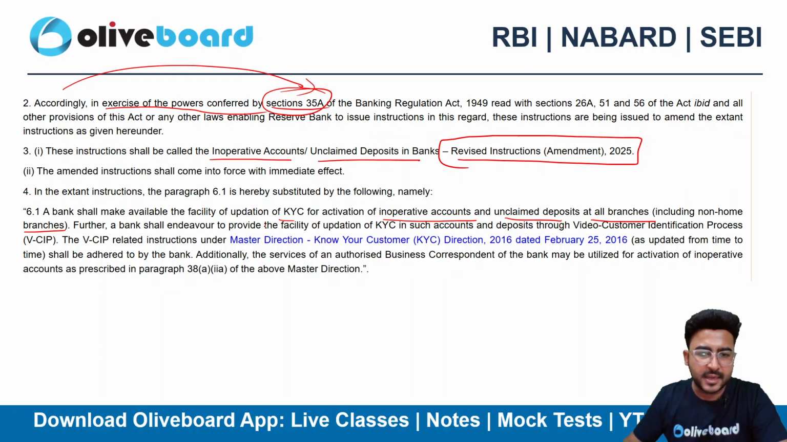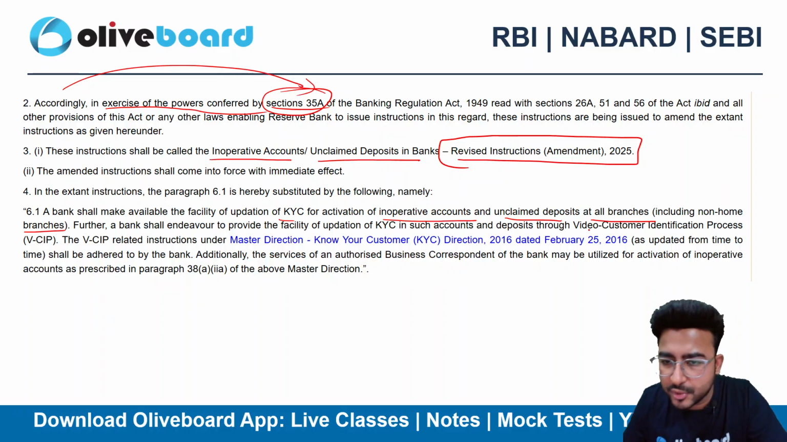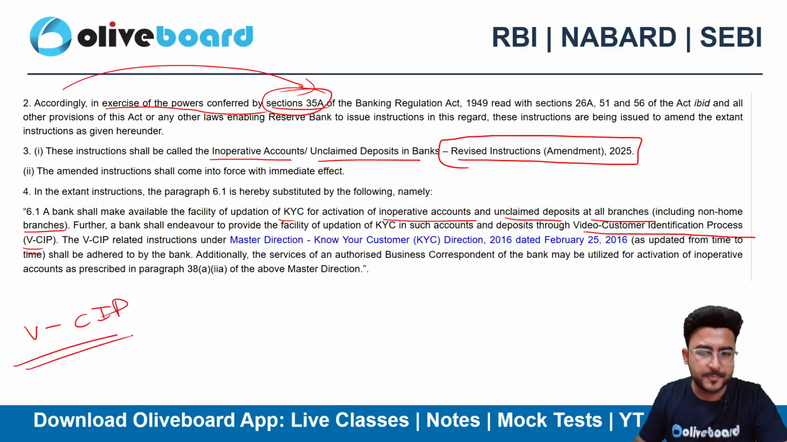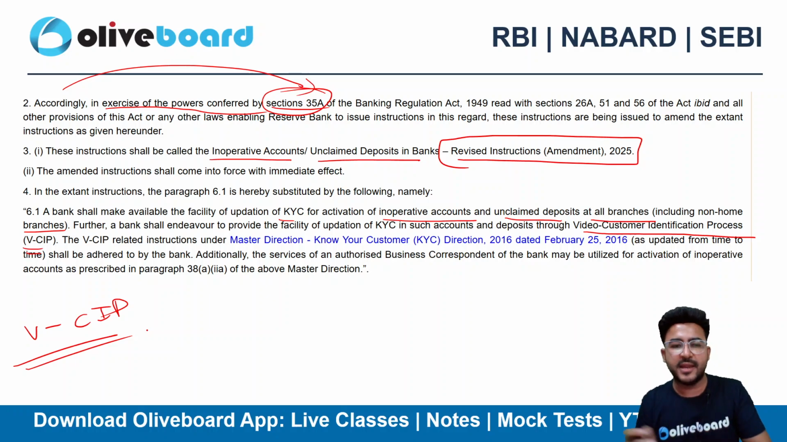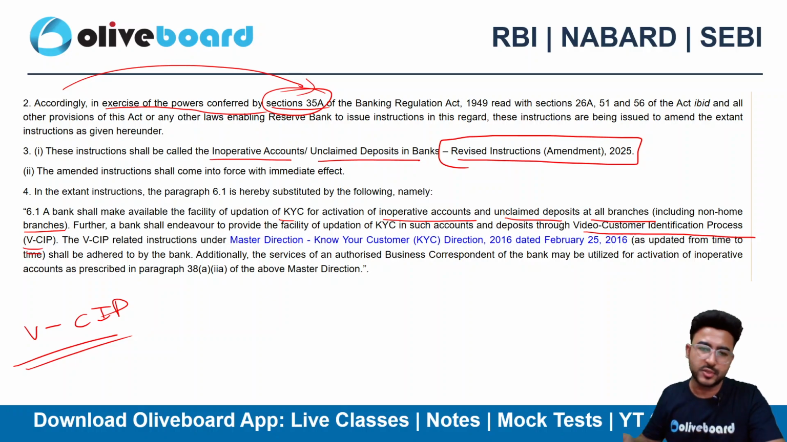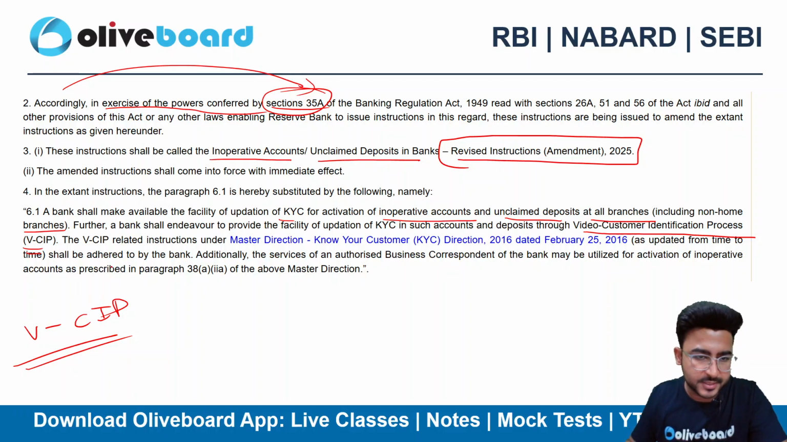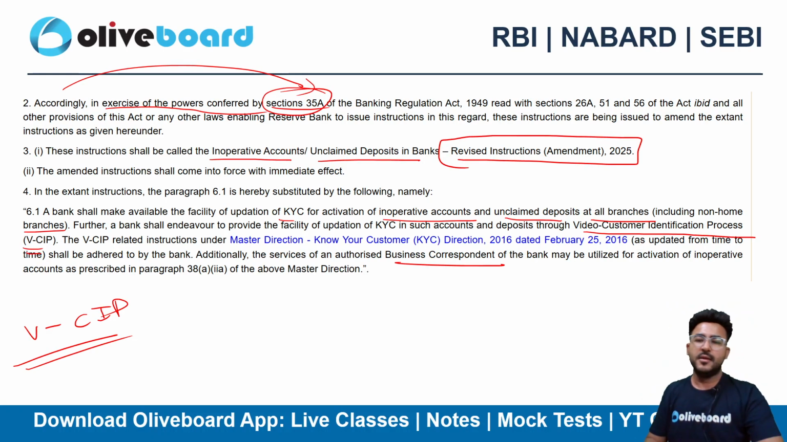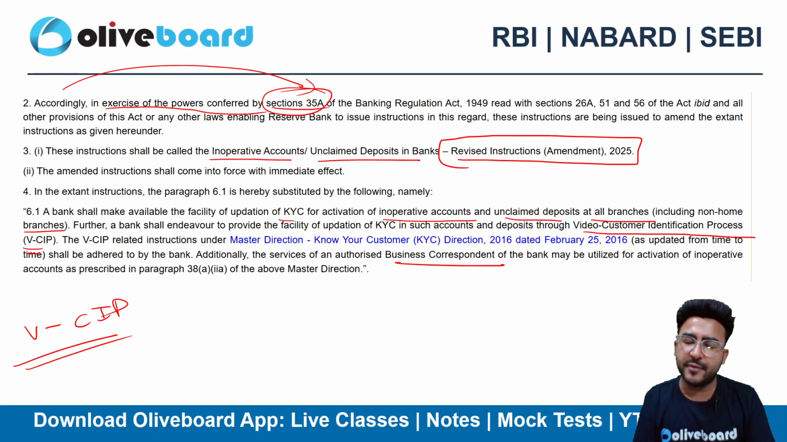Further, the bank shall endeavor to provide a facility of updating the KYC in accounts and deposits through the video customer identification process as well. So VCIP they also need to facilitate, which can be done via video methods. This was an update, and the business correspondents are also now eligible for redoing the KYC, which we have already discussed.